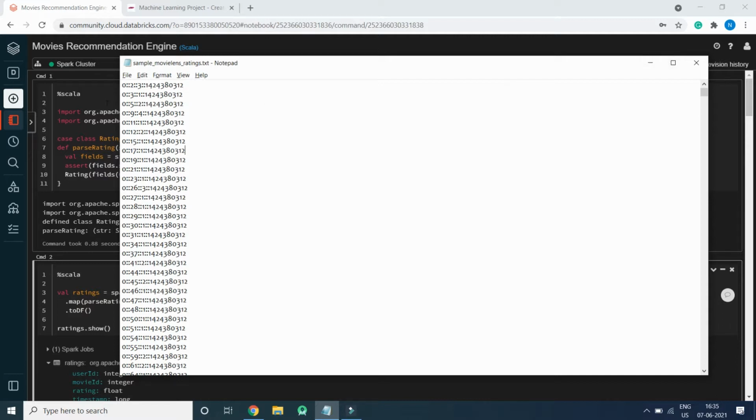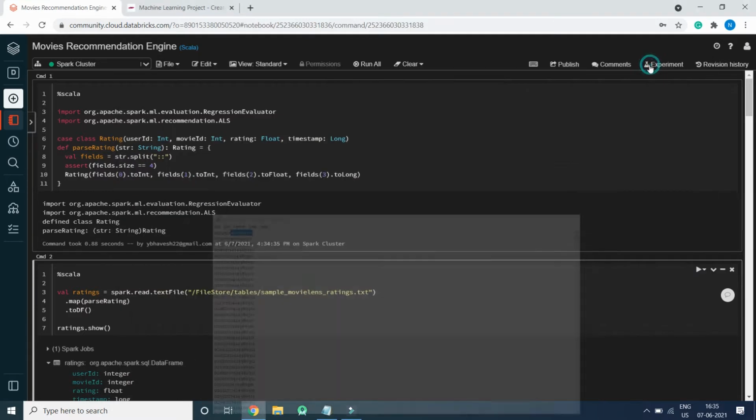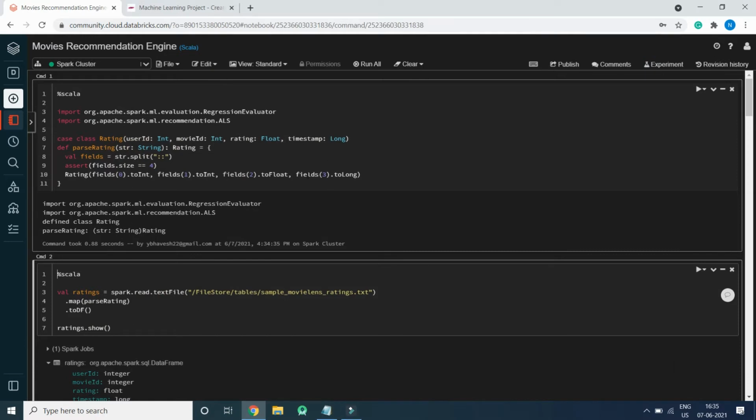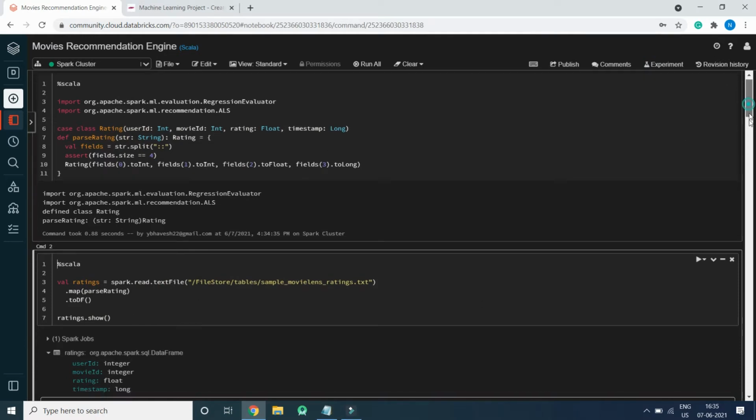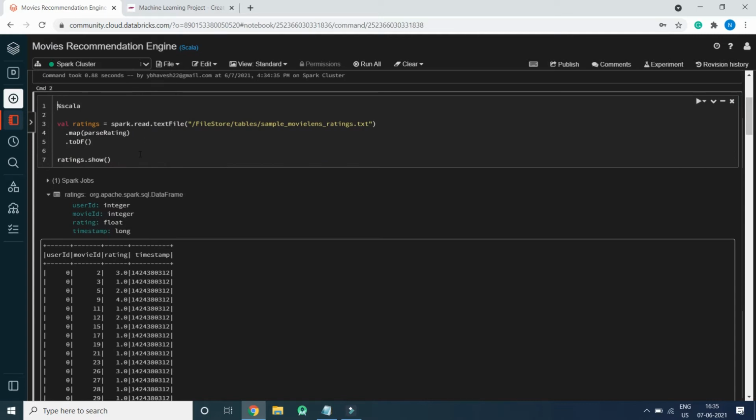So this is the data. The first column has the user ID, the second the movie ID, the third column is the rating of the movie, and the fourth column is the timestamp. As of now we don't have any use for the timestamp. So we are loading the data and displaying the data.